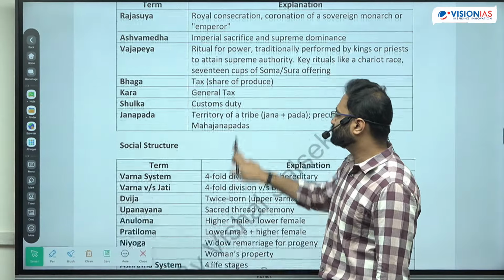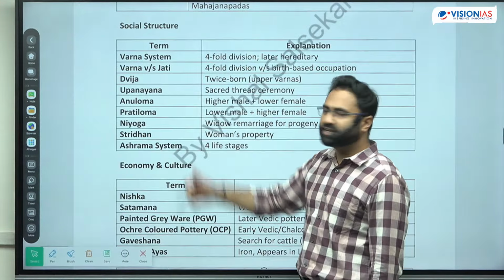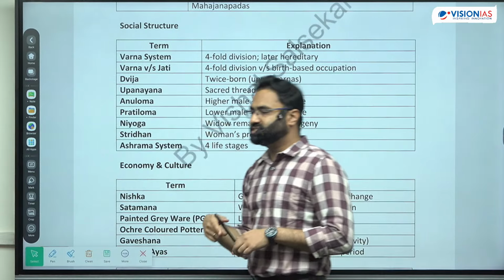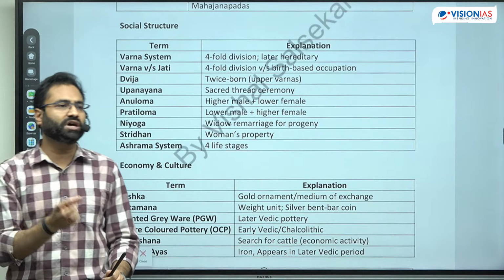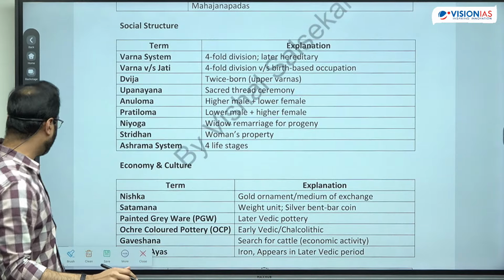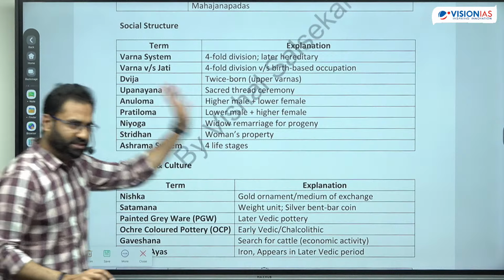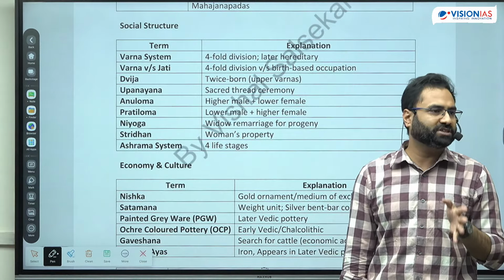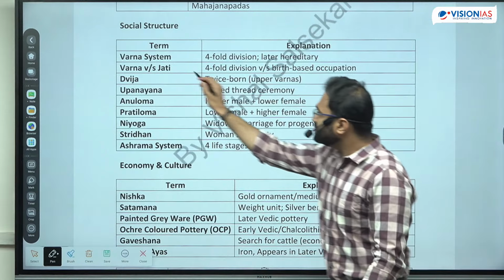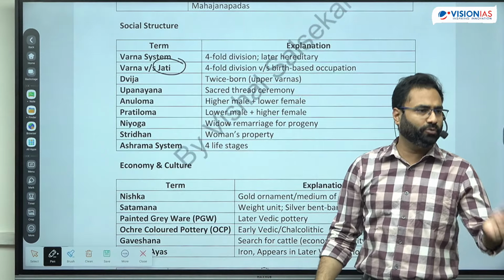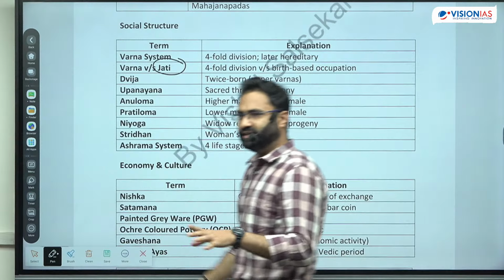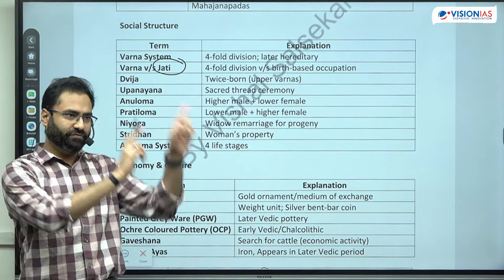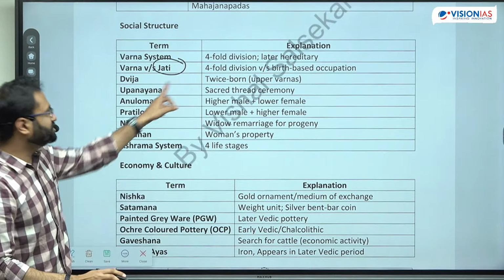Next is the social structure. So social structure में there is the varna system. Varna system we know that there is a fourfold division. Now varna versus jati. So varna is attributed to the division which is based upon the occupation. It is the fourfold division, later on got rigidified, but it was based or supposed to be based upon the occupation. The jati that was later on attributed to this particular varna, and jati is associated with the birth based. So जो difference है वर्ण और caste में, so वर्ण and जाति, right?